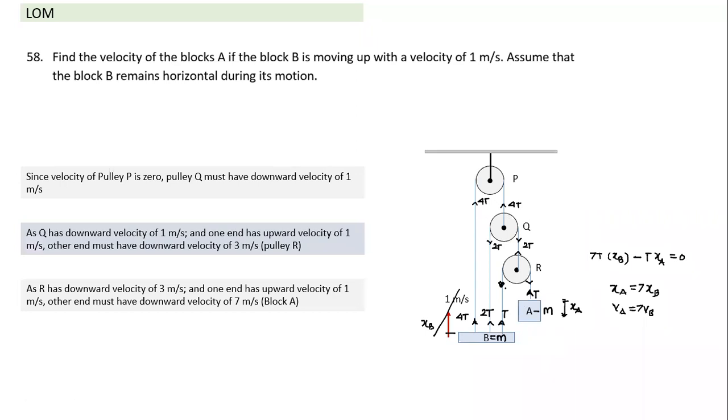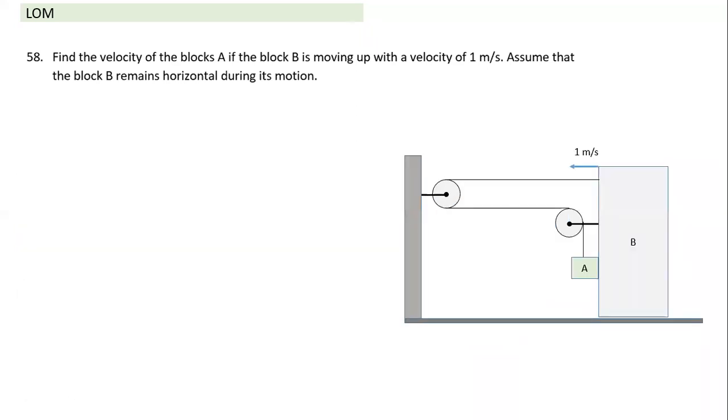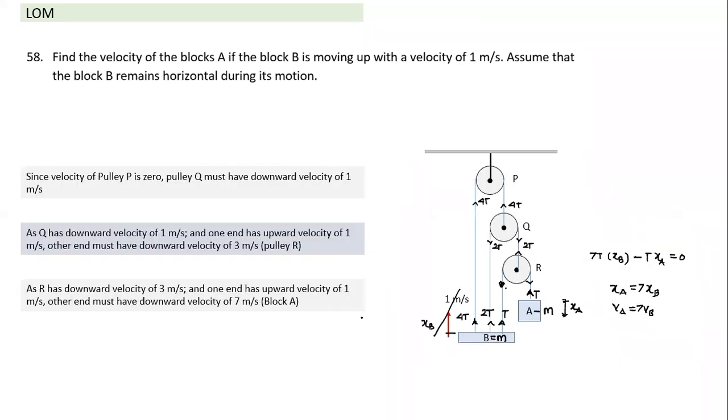Yes, Alan? Sir, here the ratio of accelerations and velocities are inverse, right? Yes, the ratio of velocity and acceleration are the same, correct. So what you're saying here, the ratio of velocity and acceleration, so like aA by aB will be 7 by 1.